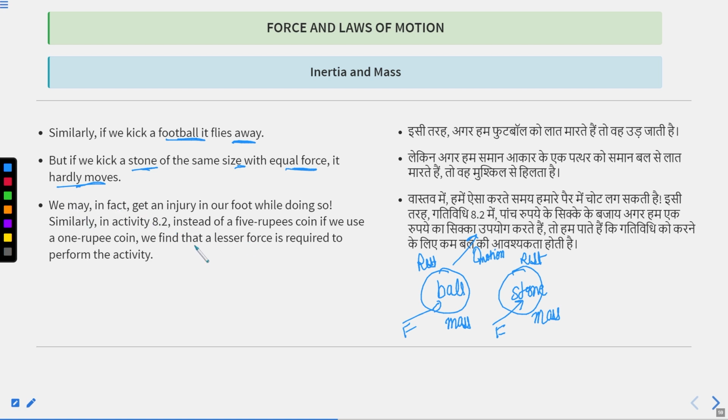We have done an experiment of flicking the coin. Let's suppose we first place a 5 rupee coin. If we place a 1 rupee coin, then what will happen? If we flick the card, the 1 rupee coin will also come into motion very easily.